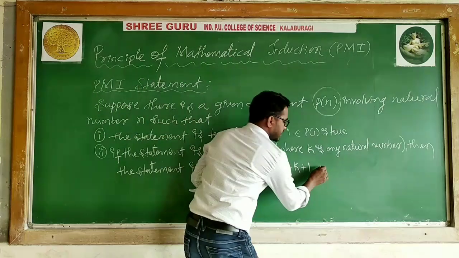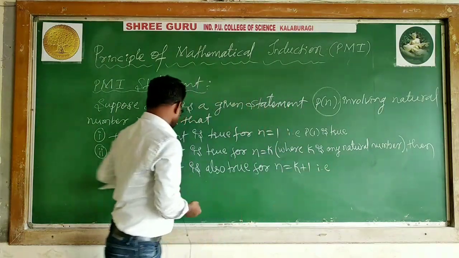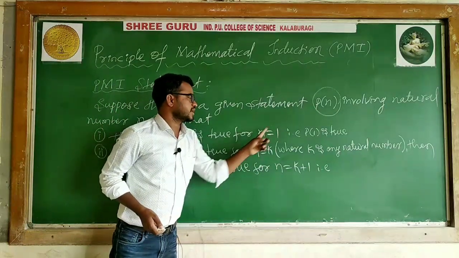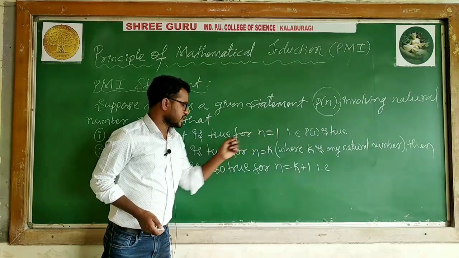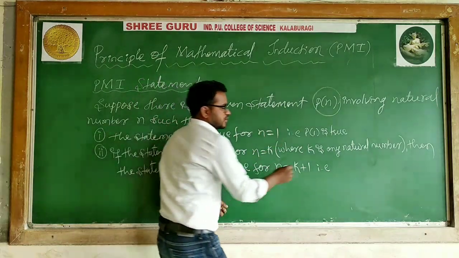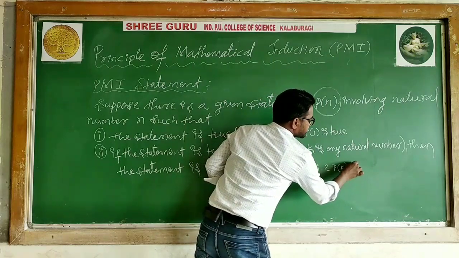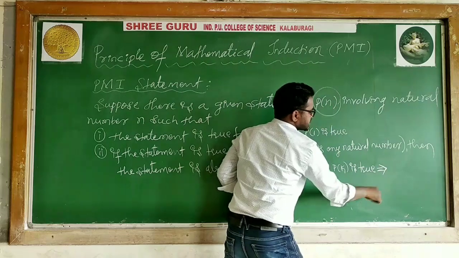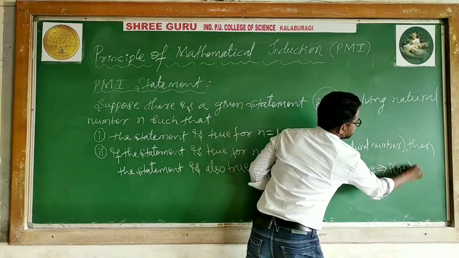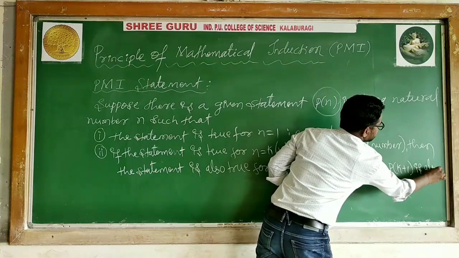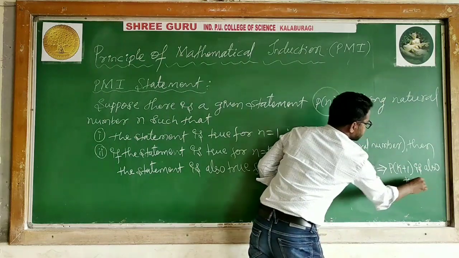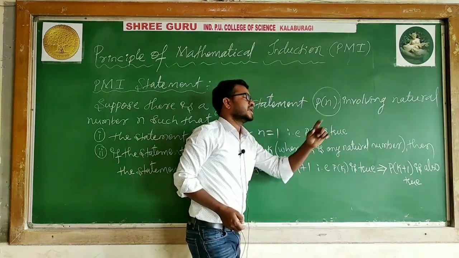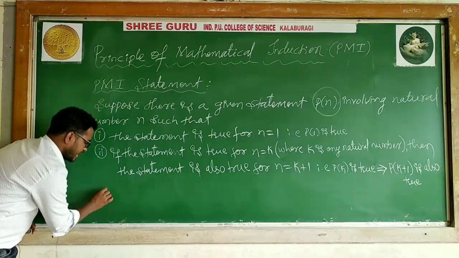I can say that when the statement is true for n is equal to 1, P of 1 is true. Here n is equal to k, means that P of k is true. When P of k is true, it implies that P of k plus 1 is also true. Are you getting? This is the thing. When the statement is true for P of k, definitely the statement is true for P of k plus 1. Then I can say hence,